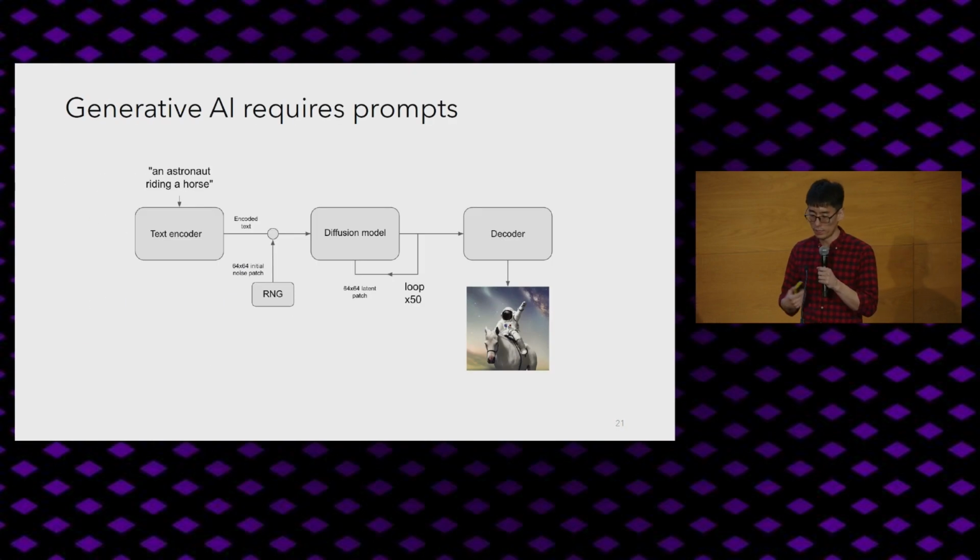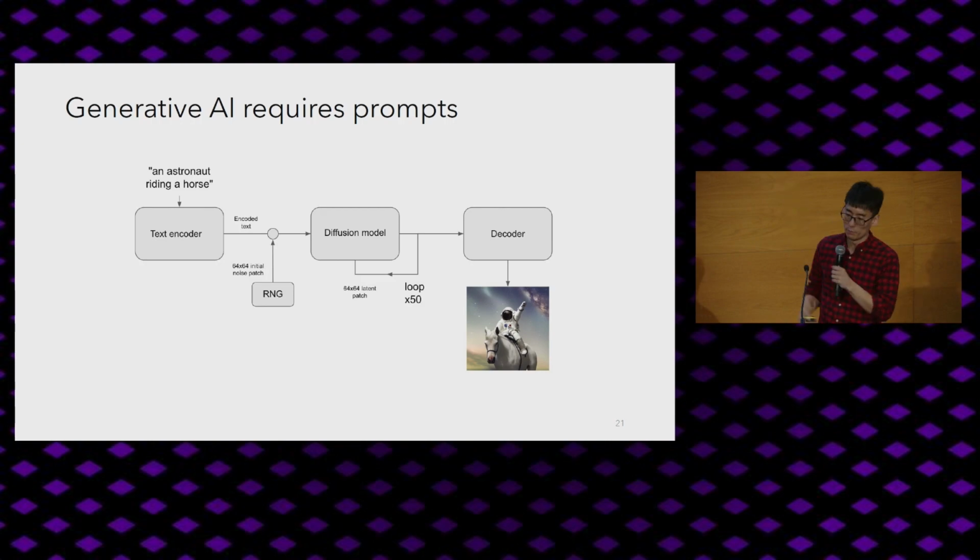Just to get everyone on the same page, there's been a huge boom in generative AI in which you take in some inputs. In this particular example, it's an astronaut riding a horse. You pass it through some complex model, and then out comes an image or a piece of text or audio or some other thing generated by an ML model.